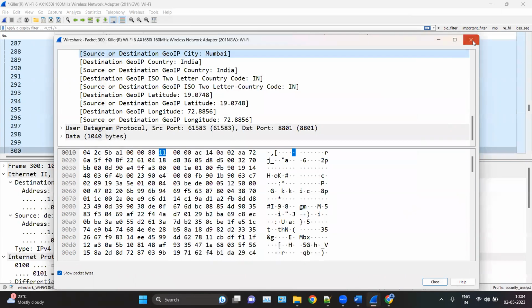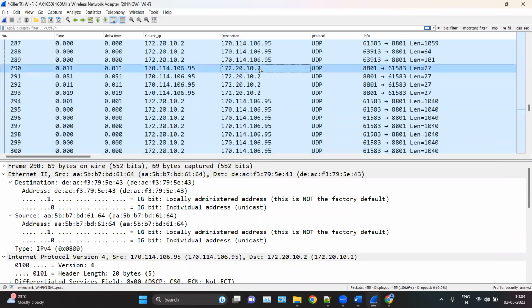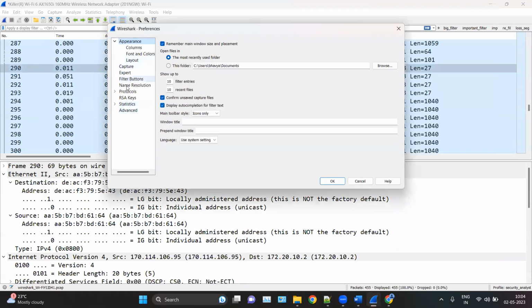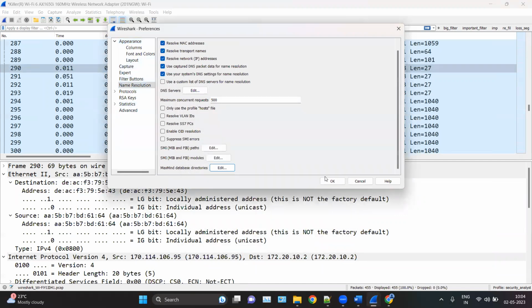And then you can see you have this information. That is the extra information. For that, you have to restart your Wireshark. After restarting, now you will be able to see this information. Let me remove these first. Let me show you. From name resolution, next file. Okay, so here, let me remove this. Click on OK, click on OK.